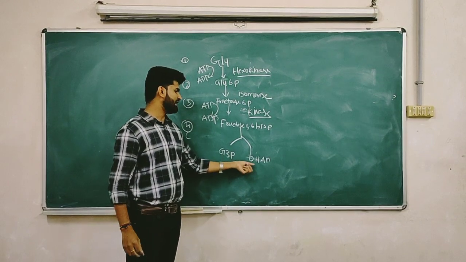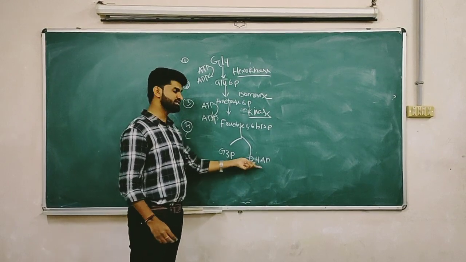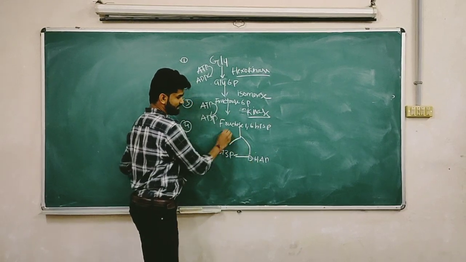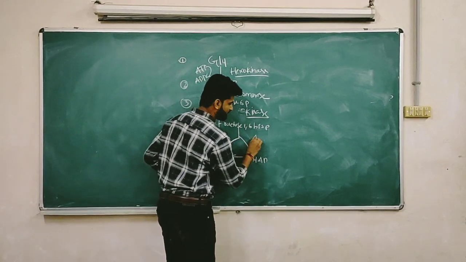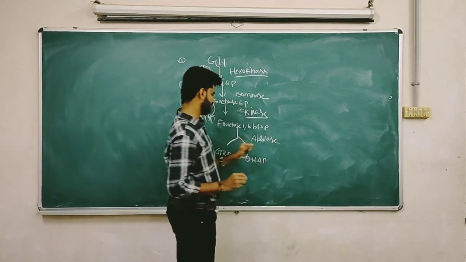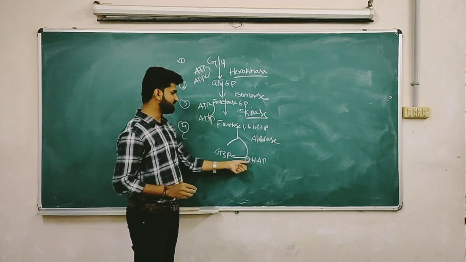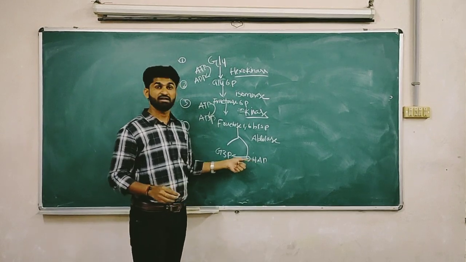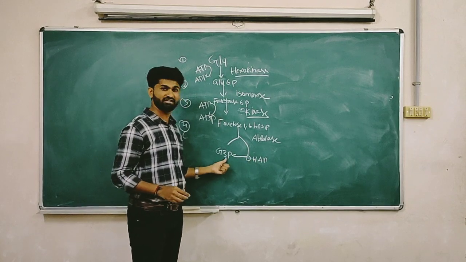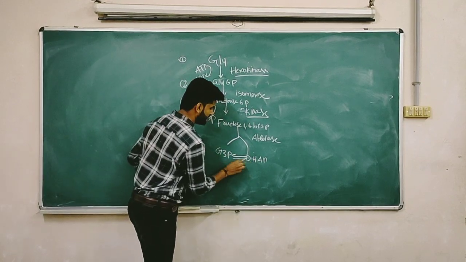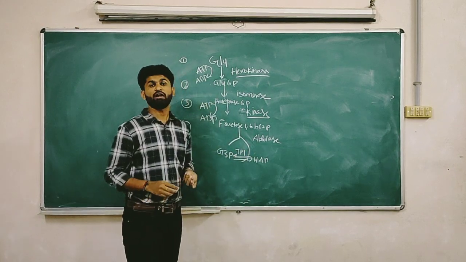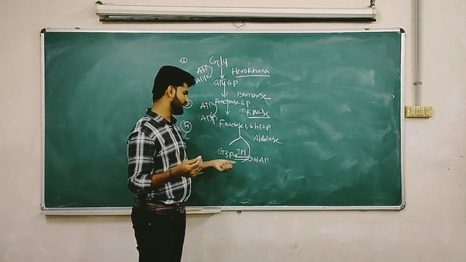This is dihydroxyacetone phosphate. This is also a 3 carbon compound. Now, what happened? This cleavage is done by an enzyme called aldolase. Right. Now, DHAP at the fifth reaction, what happens? This DHAP will convert into G3P in the presence of the enzyme TPI. TPI means what? Triose phosphate isomerase.